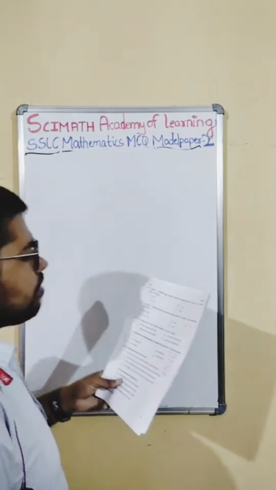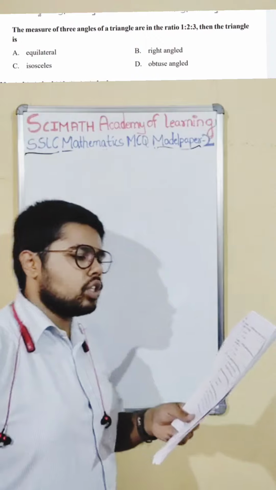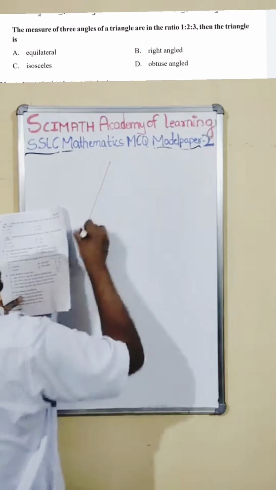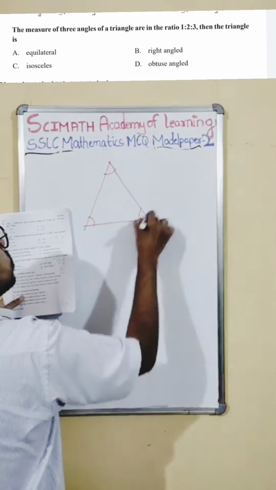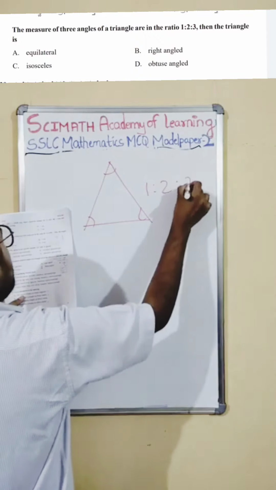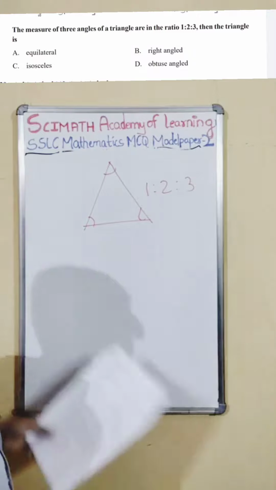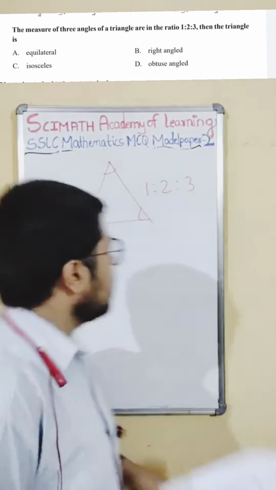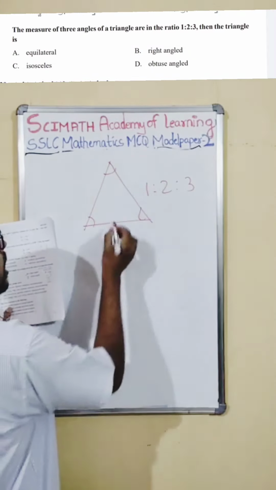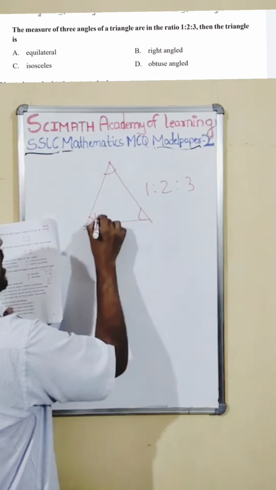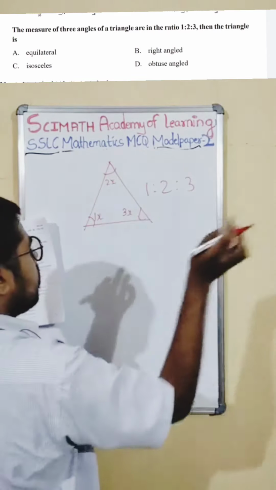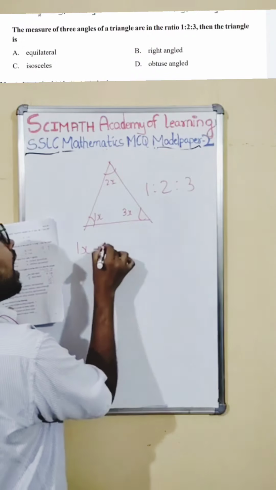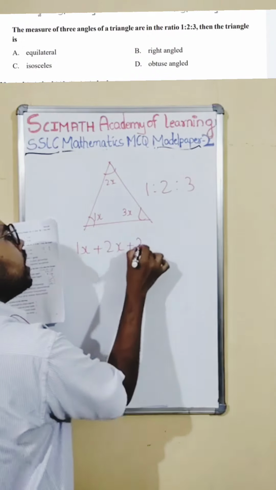29th question. The measures of the three angles of a triangle are in the ratio 1:2:3. Then what type of triangle is it, they are asking us. How do you find it? Let us think that the angles are 1x, 2x and 3x, because the ratio is given. We know the sum of all the angles in a triangle is 180 degrees.